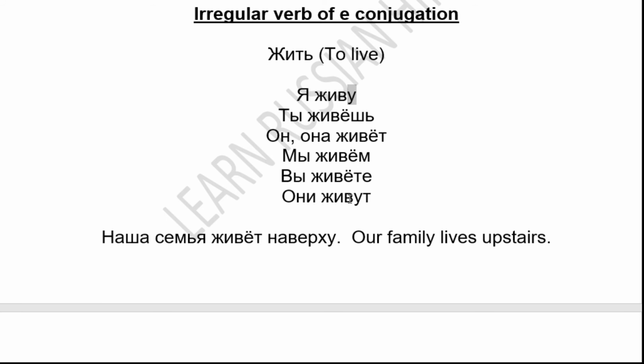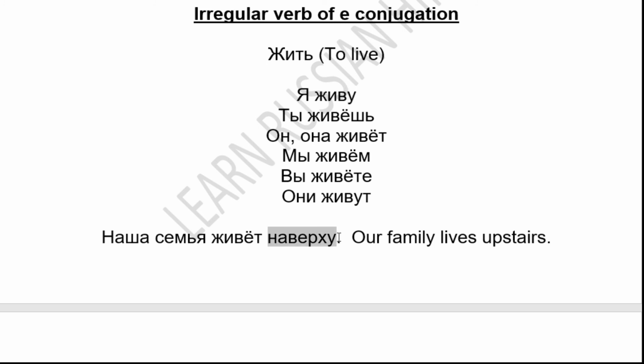Они живут. Stress is on u. I live. You live. He, she lives. We live. You live. They live.